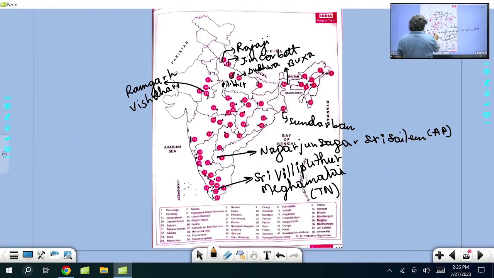Now Telangana has Amrabad, which is near Nagarjun Sagar. That is in Telangana. Another one in Telangana, you will come across the name Kawal Tiger Reserve.